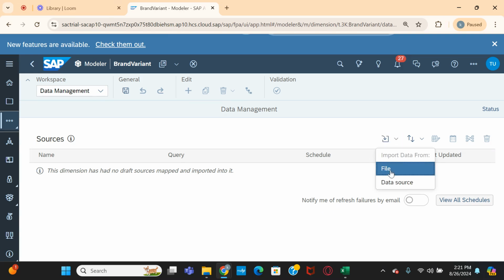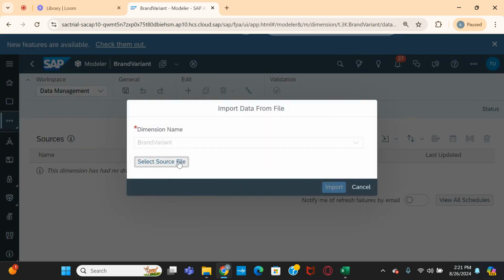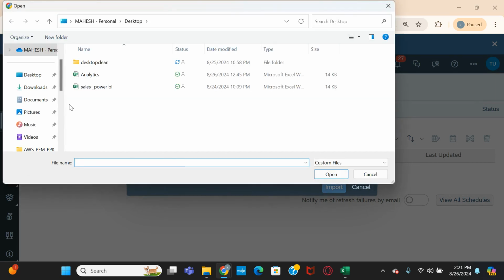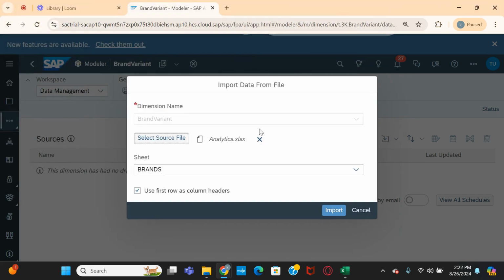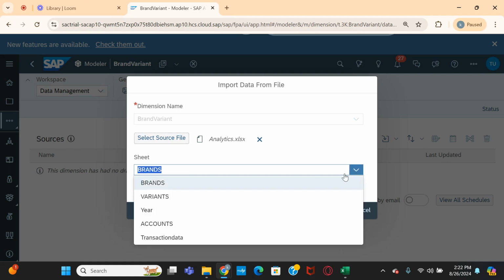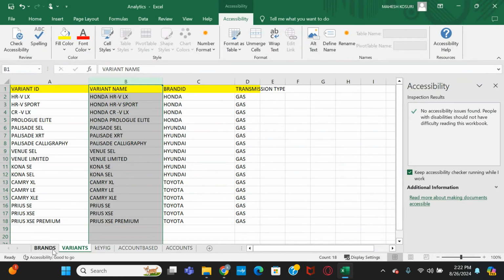So I'm selecting the file here. Select source file. I'm selecting the analytics file. Here is my data, right? When I select my Excel workbook, it brings all the sheets from this workbook. See how many sheets are in my workbook: brands, variants, key figures.